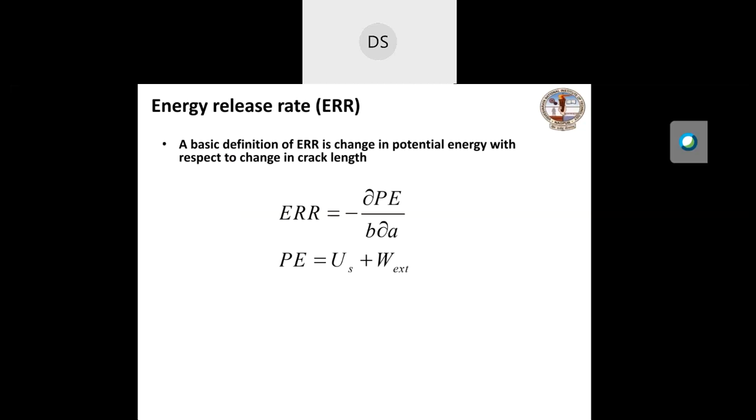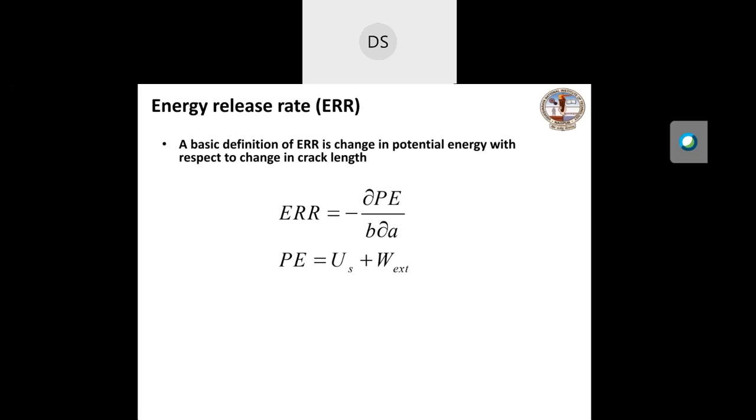An important characterizing parameter in fracture mechanics is energy release rate, and you might have also heard the name of stress intensity factor. Okay, that is a stress parameter, and this is an energy parameter. You know that in mechanics we study the energy and stress or force. So here same is that.